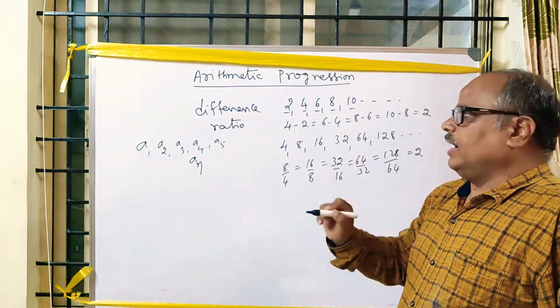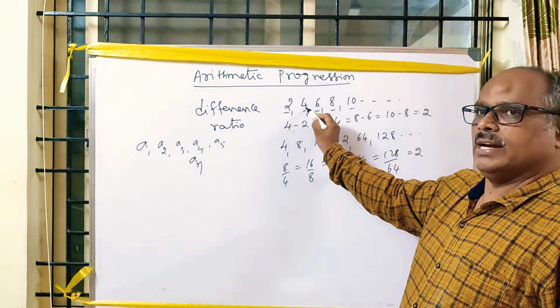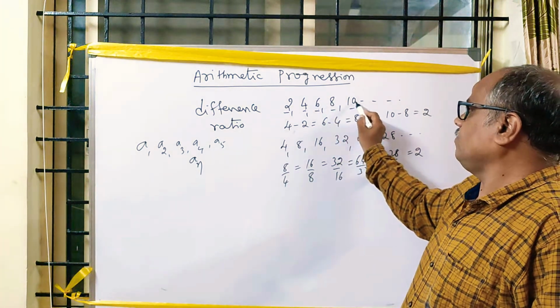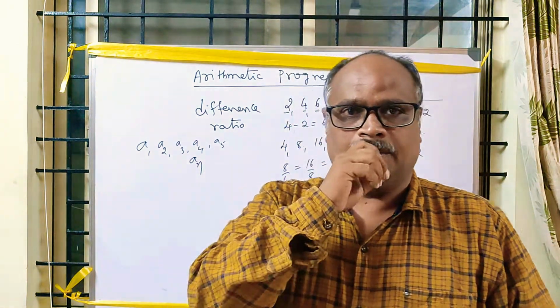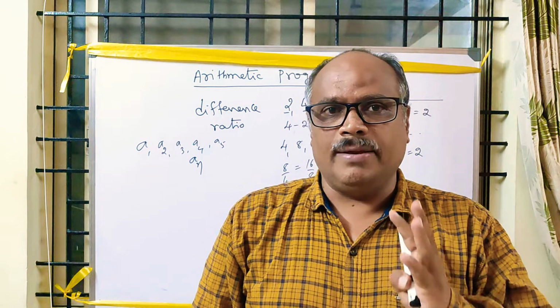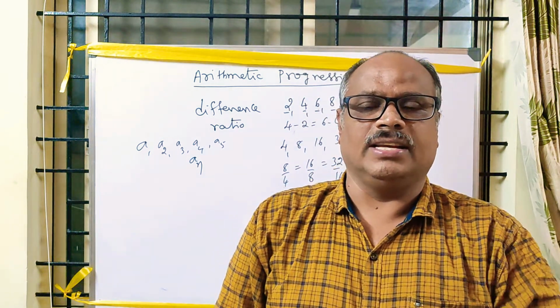So according to that, 2 is the first term, 4 is the second term, 6 is the third term, then the 4th term, 5th term. There are infinite terms. You know well, in a sequence there are two types: one is finite sequence, another one is infinite sequence.